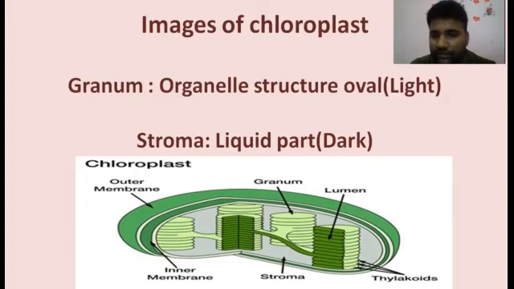There is also a liquid part called the stroma, where photosynthesis occurs at night. The question arises: does photosynthesis happen only in sunlight or during the daytime? The answer is no, it happens both day and night. At night it happens in the stroma, and in the day it happens in the granum.